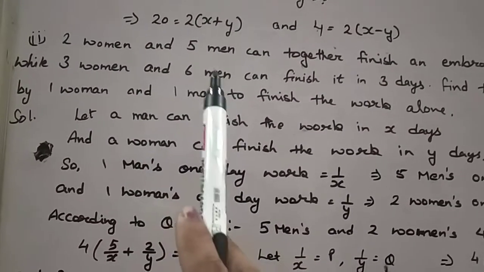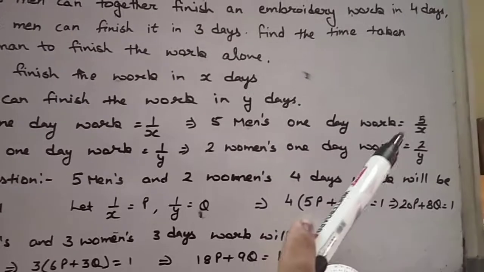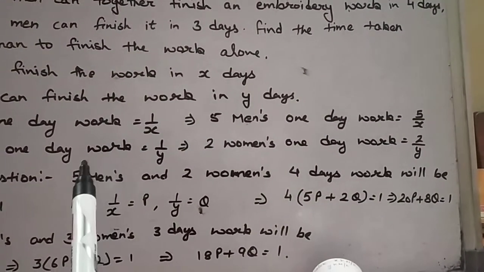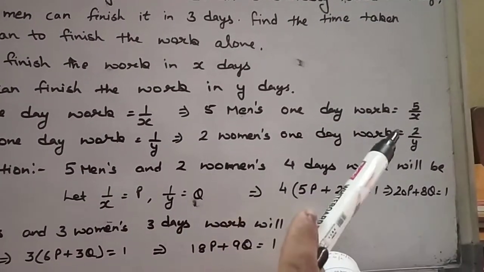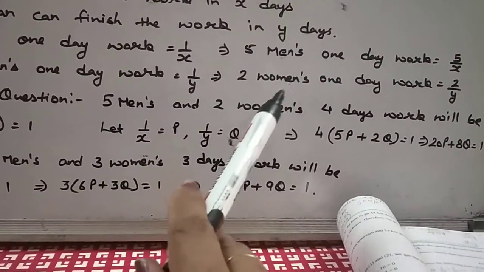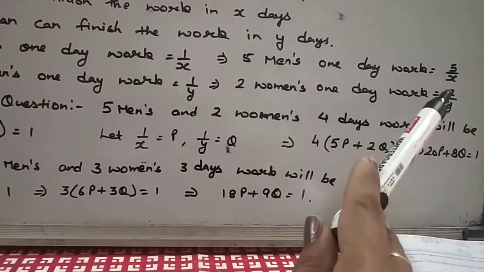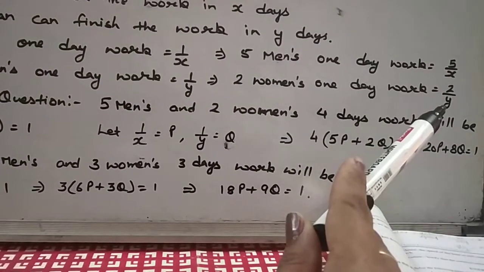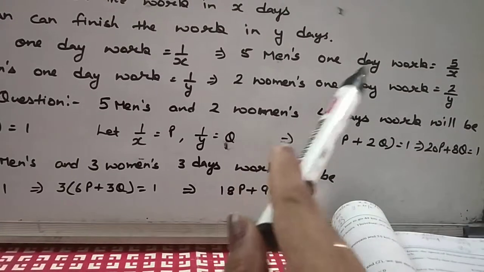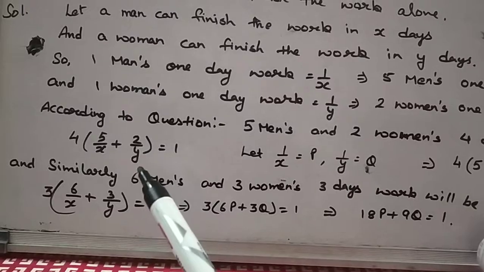Now he is talking about 5 men. So 5 men will do 5 by x work in 1 day, and 2 women will do 2 by y work in 1 day. Now 5 men and 2 women are working for 4 days. So if in 1 day they can do 5 by x plus 2 by y work, then in 4 days they can do 4 into 5 by x plus 2 by y.